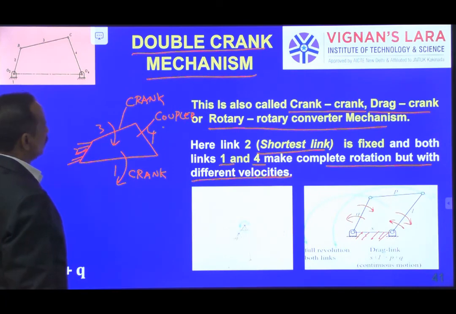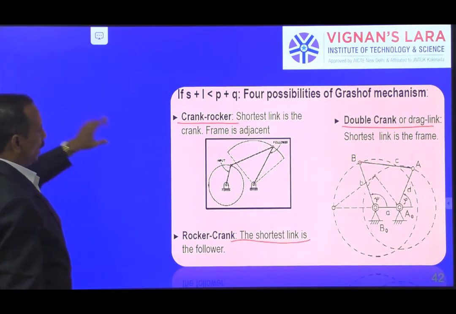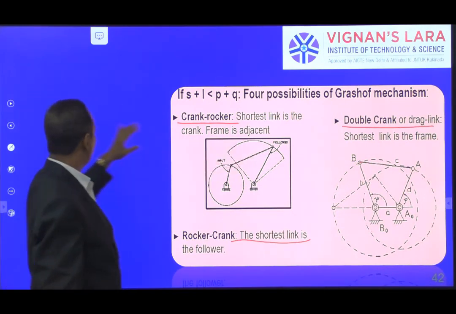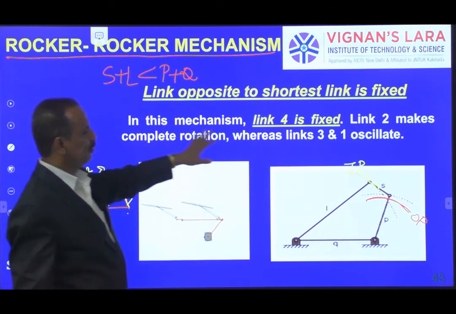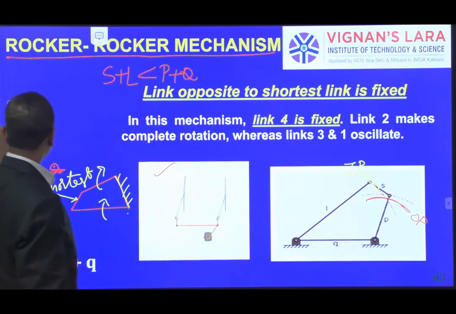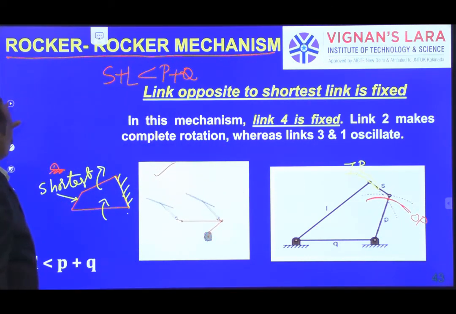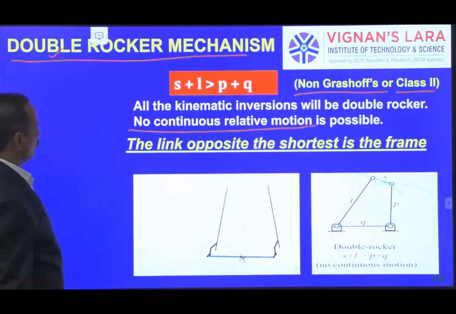So this is double crank, and here both crank rocker and double crank are shown, and this is the last, double lever. So input and output, an example is your wiper in the cars and other things.